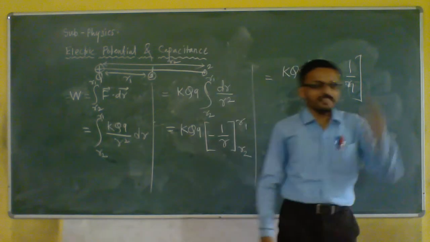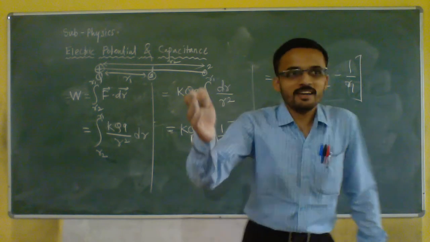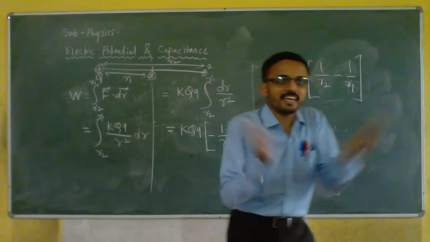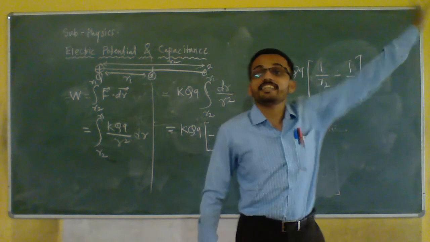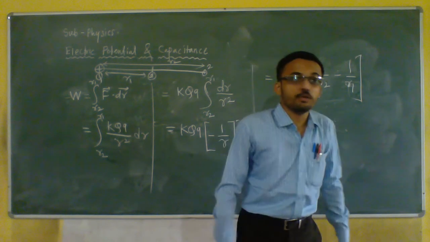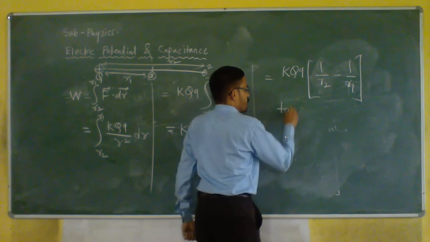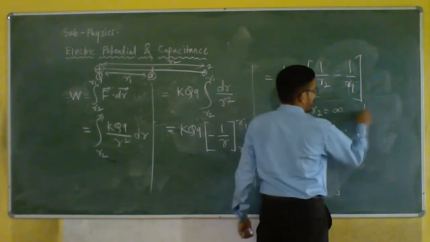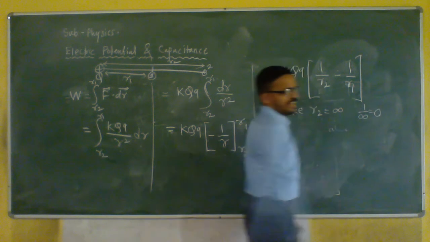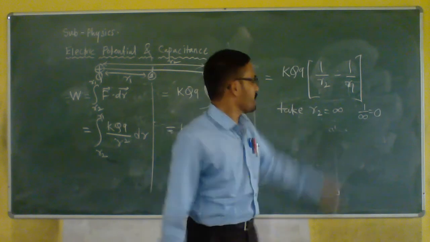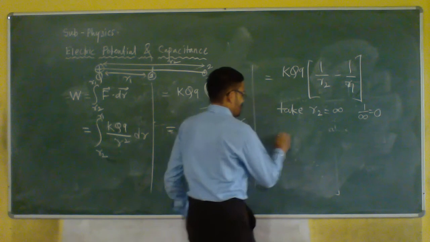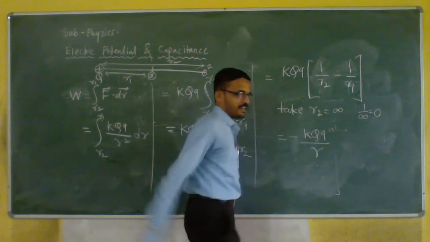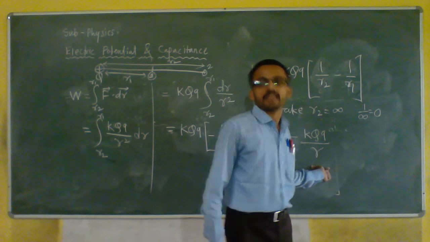4:30. 5 o'clock. So if now you consider point number 2 is not near, it is at infinite distance. So R2 you consider, take R2 is equal to infinity. So 1 by infinity कितना जाएगा? 0 आता है. 1 by infinity 0 आ गया. तो अपना ये 0 आ गया. कितना आ गया? Minus KQ upon R. R1 मतलब R. Getting my point?